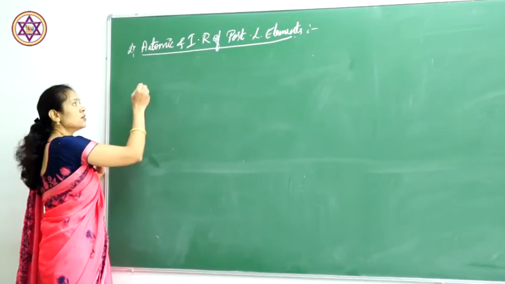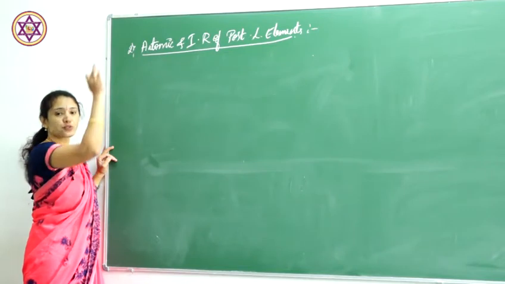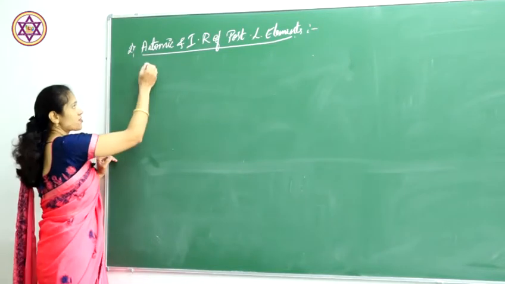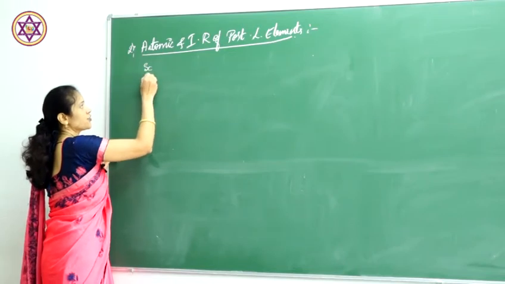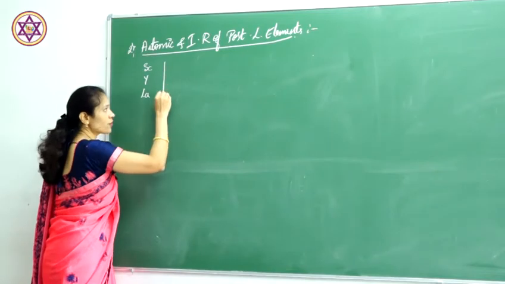In the periodic table, the general trend is when you move from top to bottom, that is from scandium, yttrium and lanthanum,